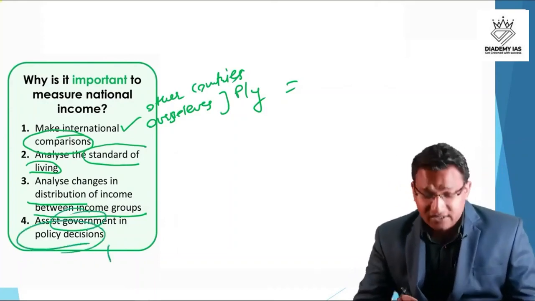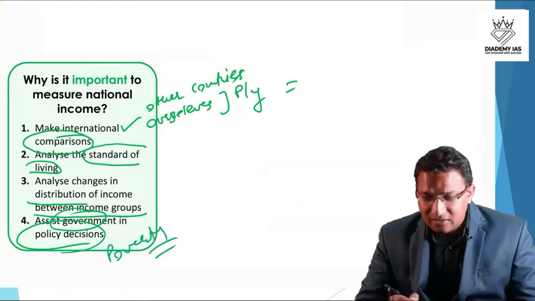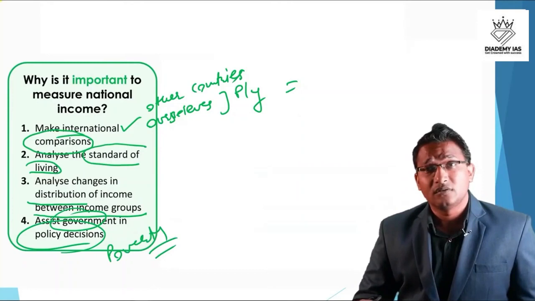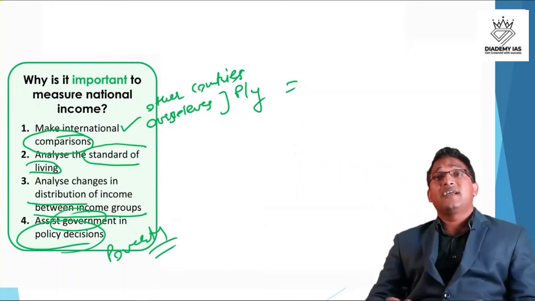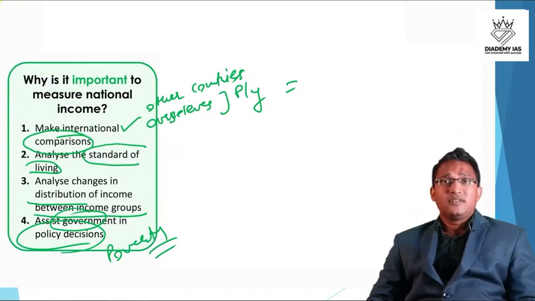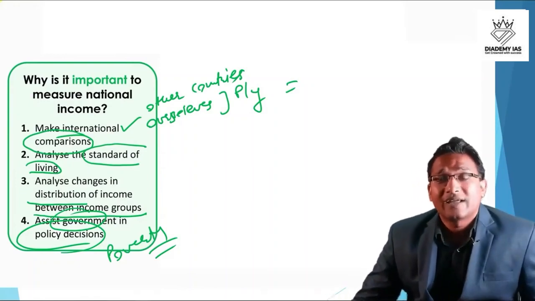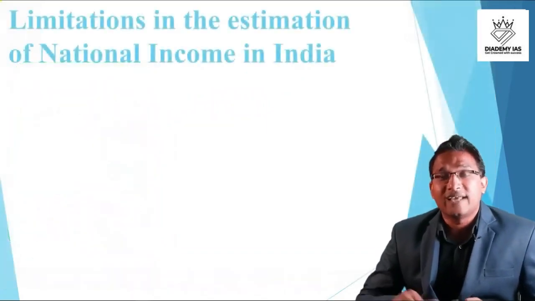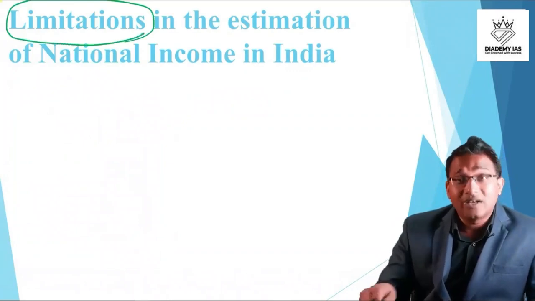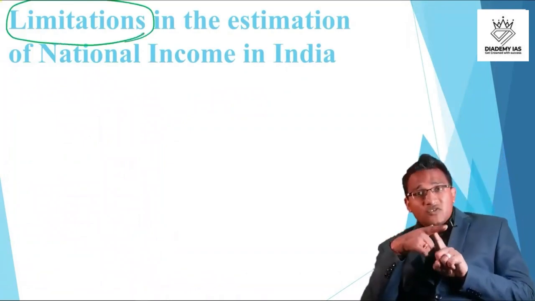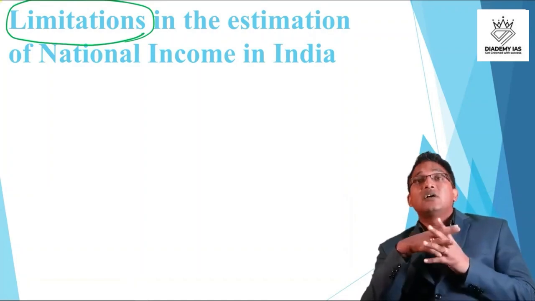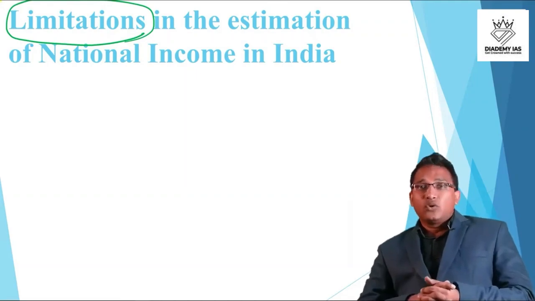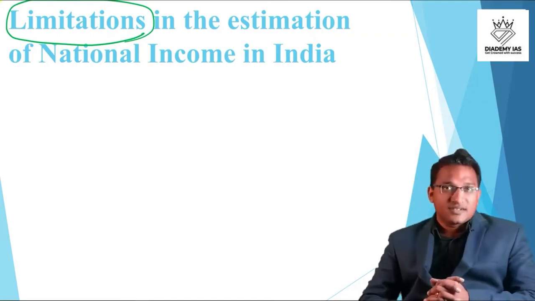The government can take policy decisions about poverty. If the per capita income of most of the people is very low, the government can take that particular decision. So decisions regarding poverty and unemployment, and the policies regarding them, can also be based upon the calculation of national income, right? There are some limitations in the estimation. What are the limitations? Till now we discussed some of the items which we don't include. Now we will discuss some limitations or drawbacks in the calculation of national income. I'm giving you 1 minute to think about it. So think and then we will discuss.